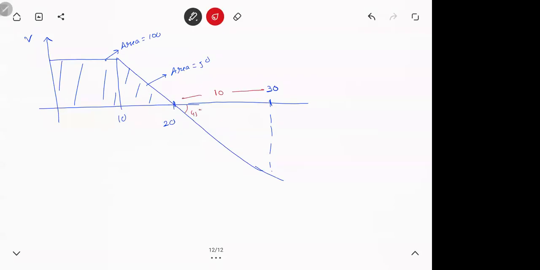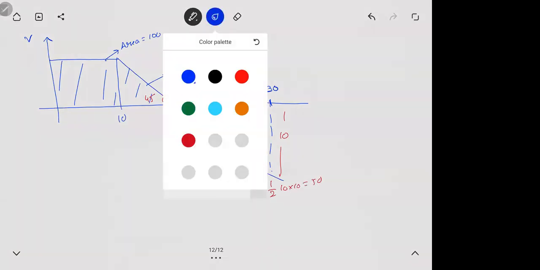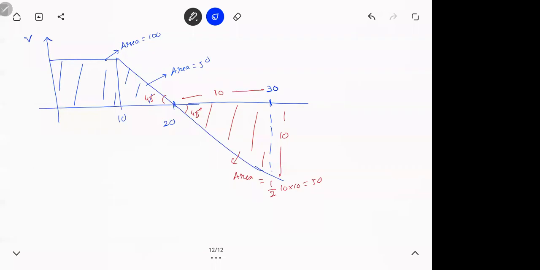This is 45. This is also 45. You can see height and the base are equal. So this is also 10. So this is the negative area, which is half into base into height. That is also 50. So what is displacement? Displacement is positive area minus negative area. That is 150 minus 50, 100.